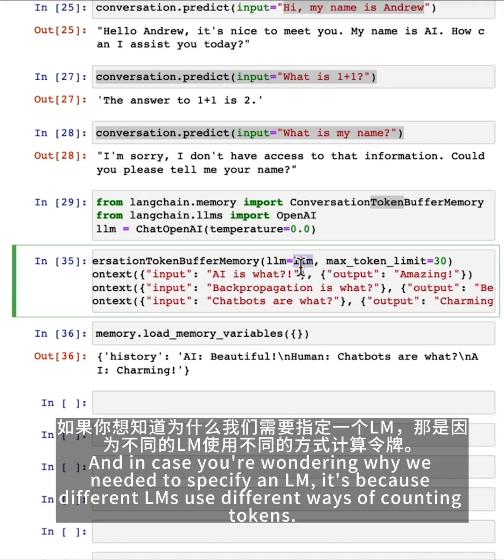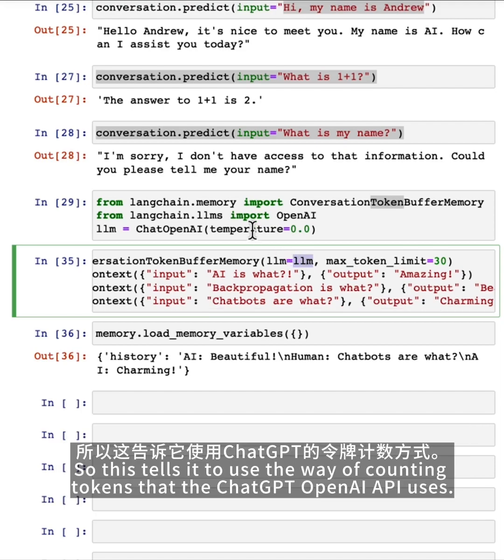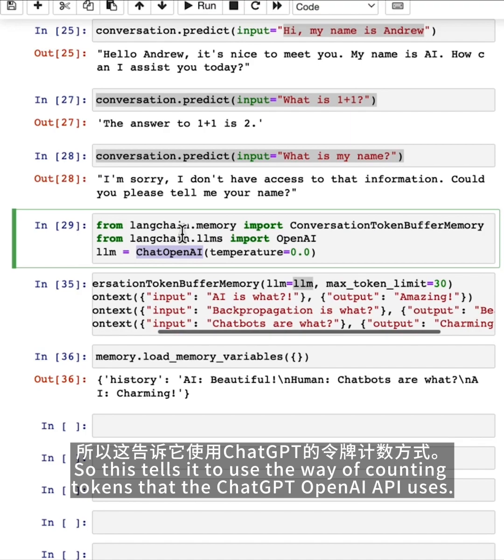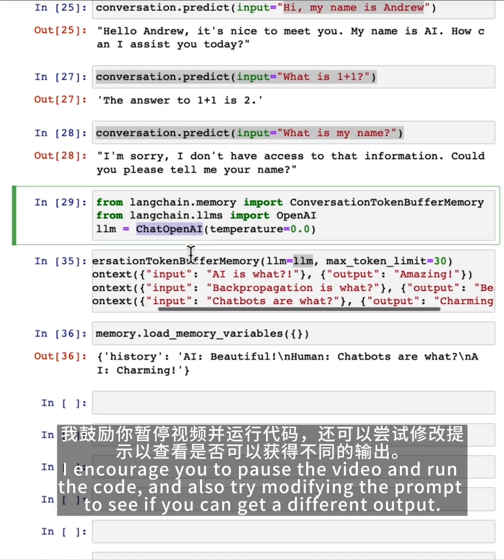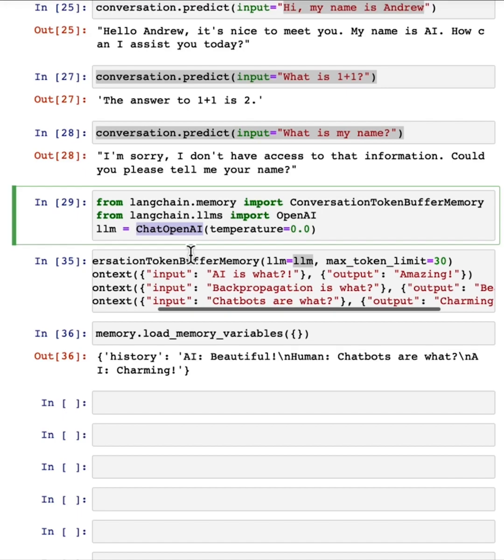And in case you're wondering why we needed to specify an LLM, it is because different LLMs use different ways of counting tokens. So this tells it to use the way of counting tokens that the ChatOpenAI LLM uses. I encourage you to pause the video and run the code, and also try modifying the prompt to see if you can get a different output.